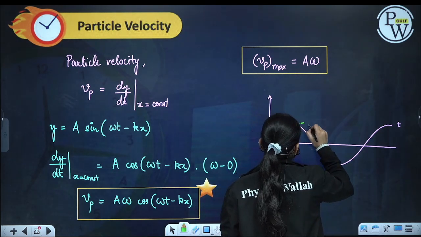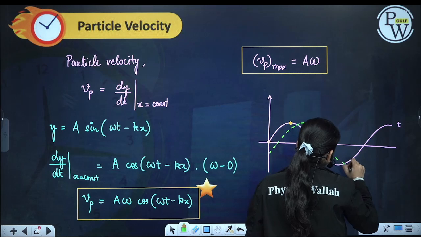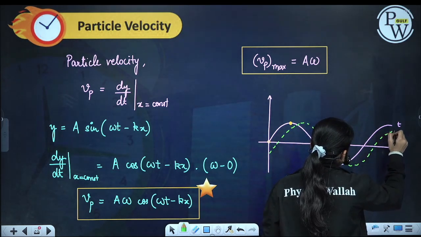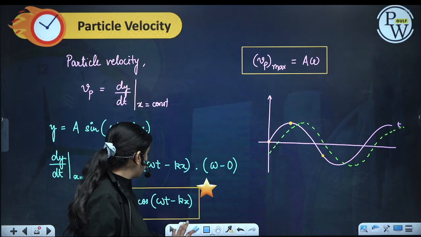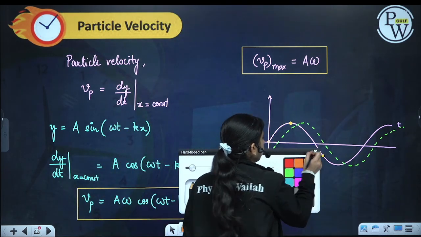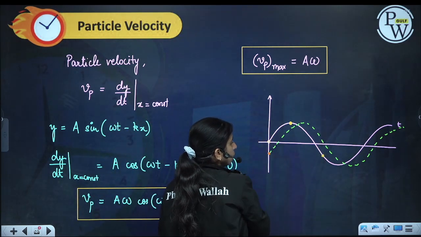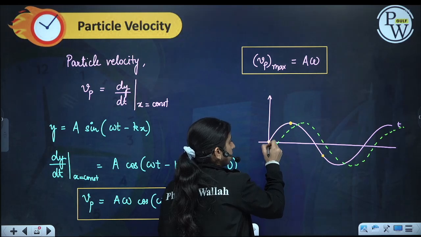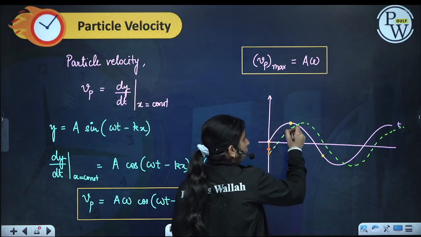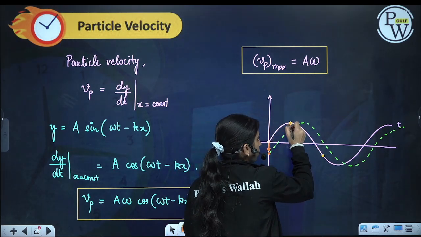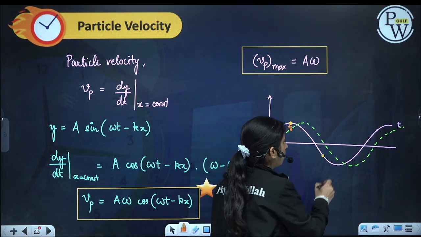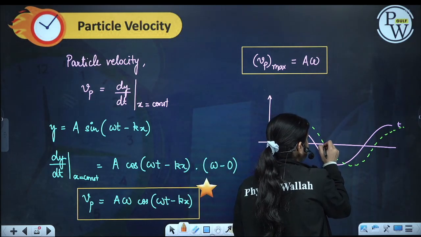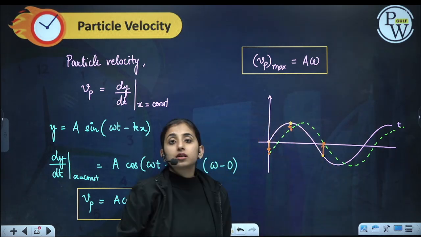After some time my wave will look like this. It will move forward. Now see which particle has come. This particle's new position is this, so its velocity was downwards. This particle's new position is this, it means its velocity was downwards. This particle's new position is this, it means its velocity is upwards.